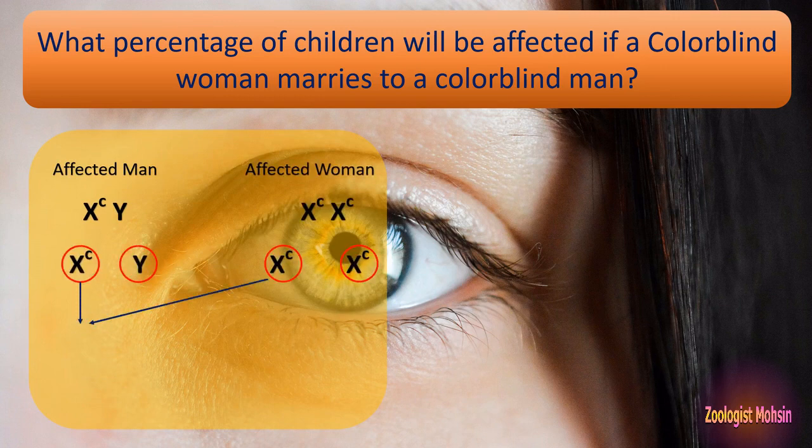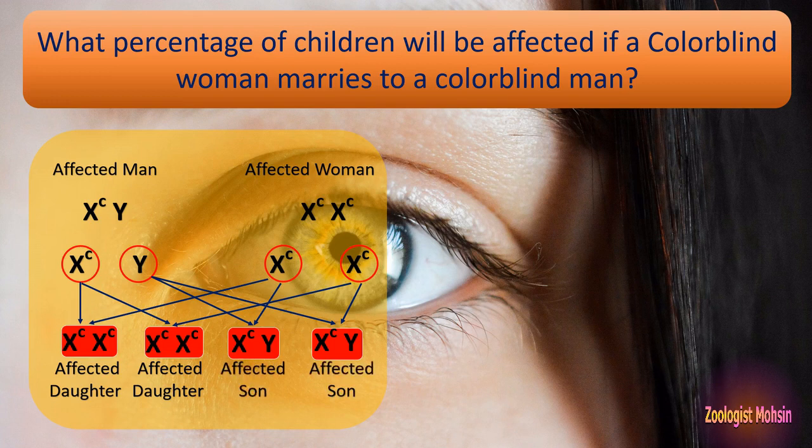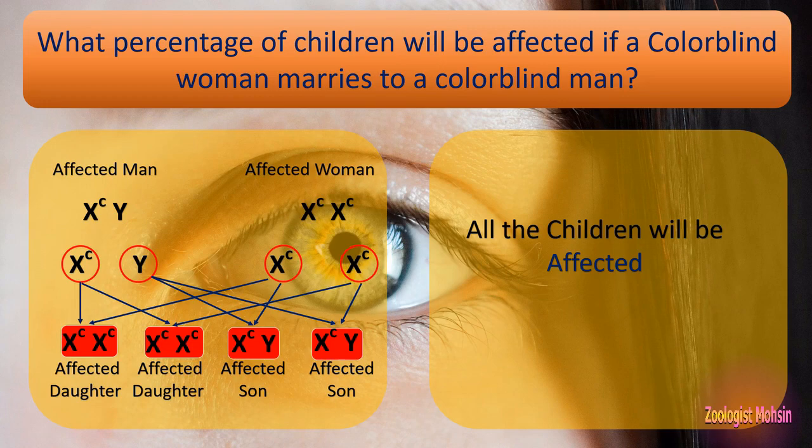These are the gametes, and all gametes have an equal chance to fertilize each other, and here is the genotype of the offspring. Among the daughters, we can see that all the daughters are affected. Similarly, all the sons are affected. So in this case, all the children will be affected, and that is the answer to this problem.